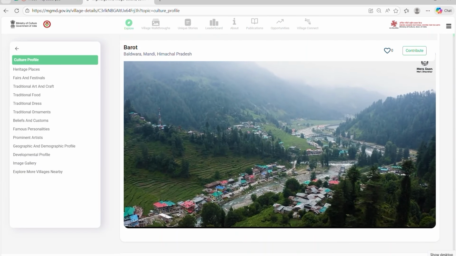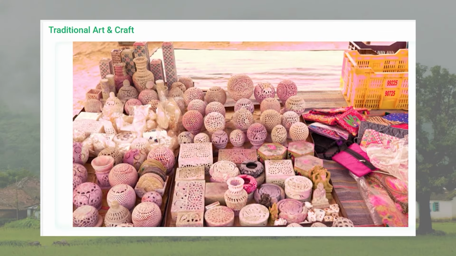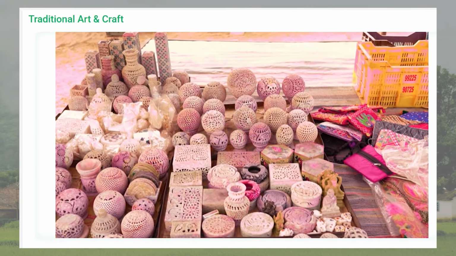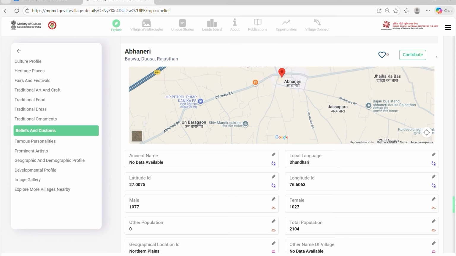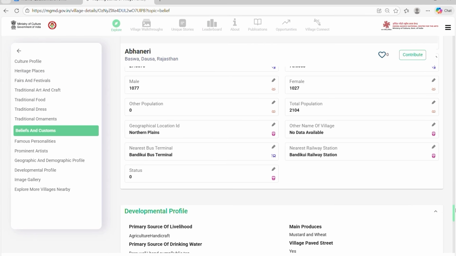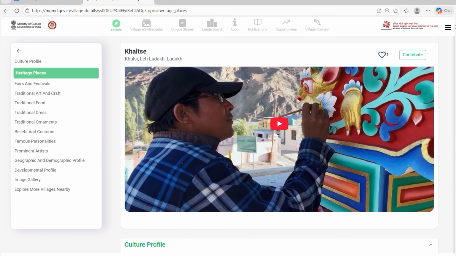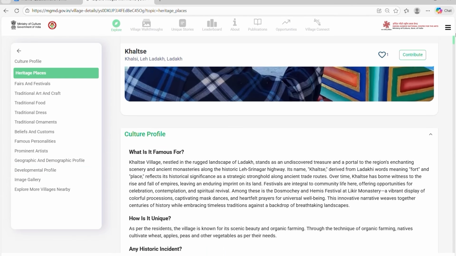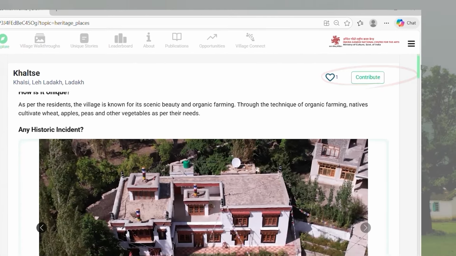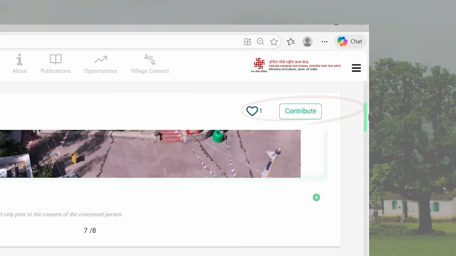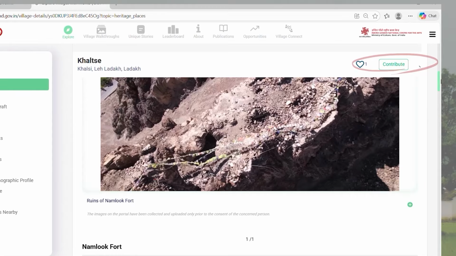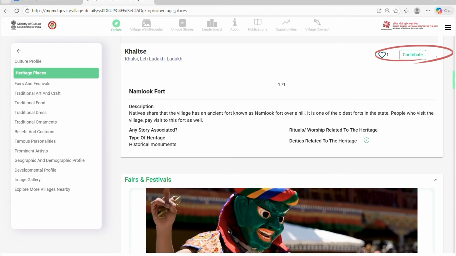This includes everything that makes a village special: its traditions, art forms, festivals, knowledge systems, local practices, and the people who preserve these traditions. Here, the general public can also share information, photos, and stories, helping make the platform richer, more accurate, and more community-driven.